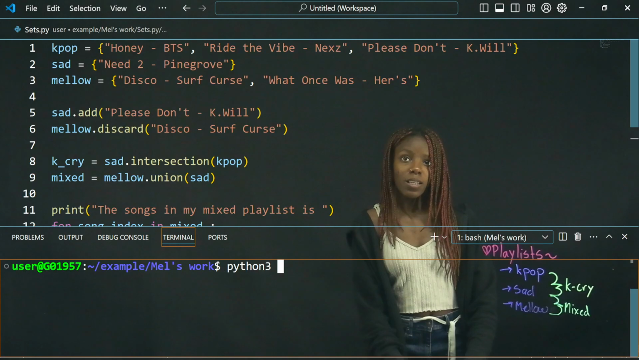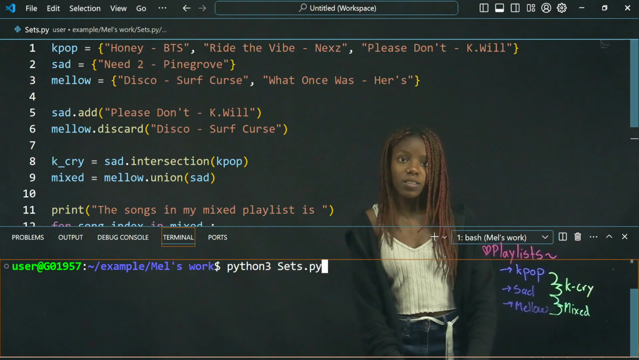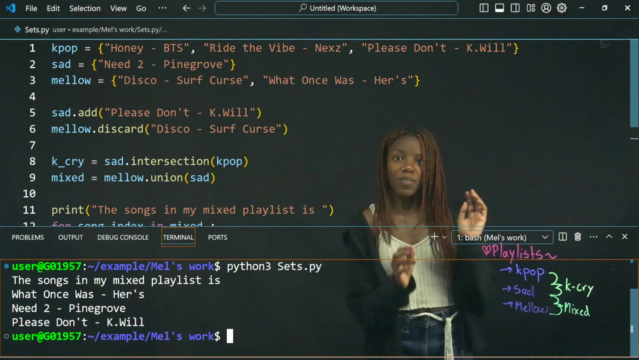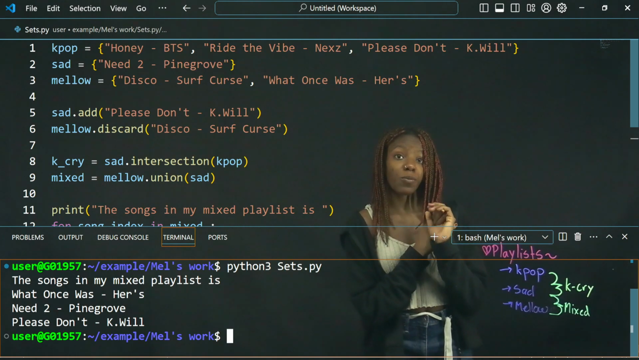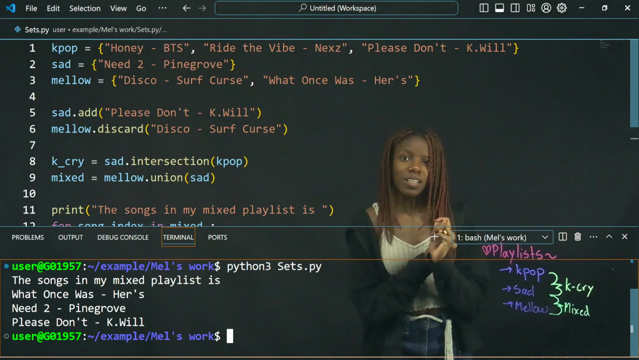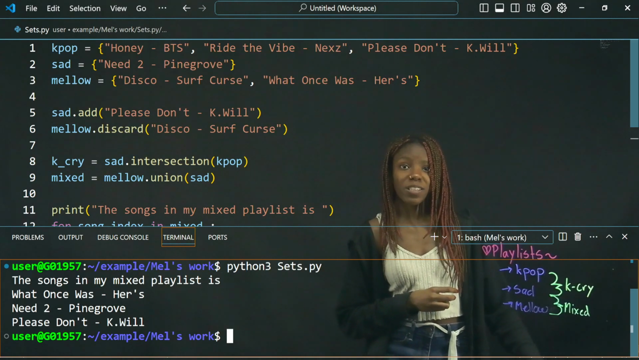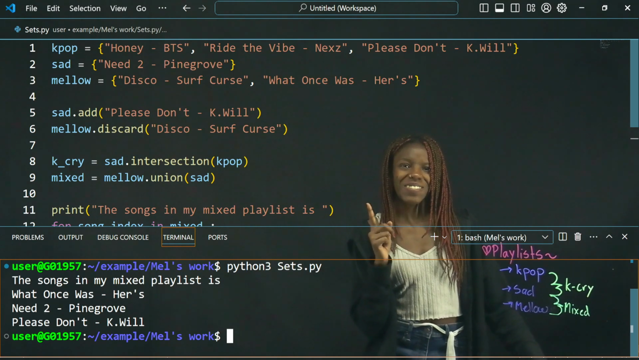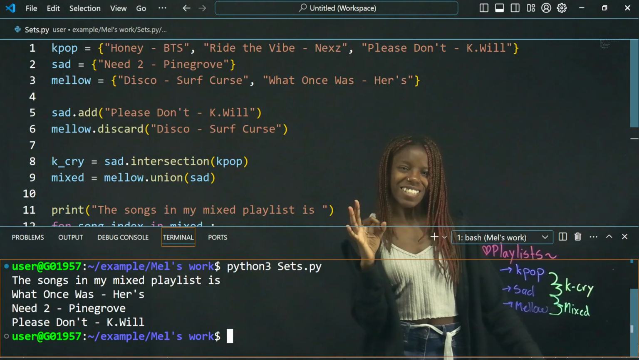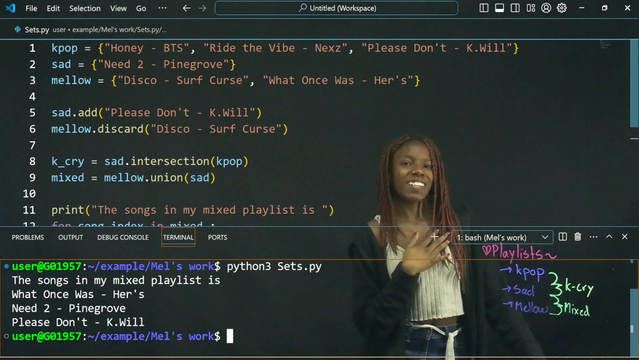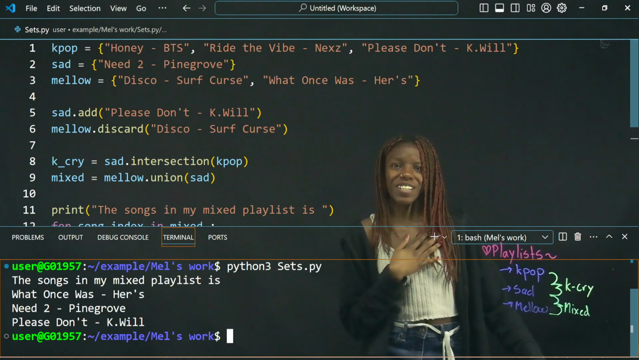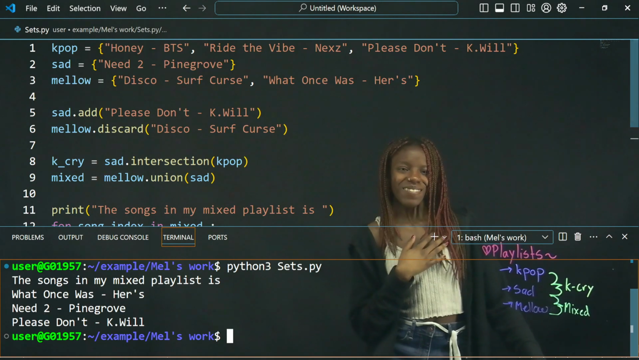Python 3, the name of our file. Wonderful. We actually have 3. Let's look at this. So in Mellow we have, because we took out this one, I forgot about that. So since we took out this one, we'll actually have 3 songs in it. And that is why you need to go through your code to make sure everything's right. But yeah, that is playlist.